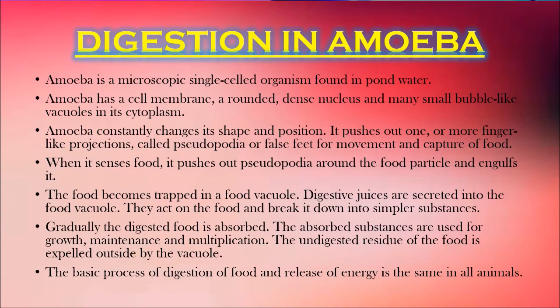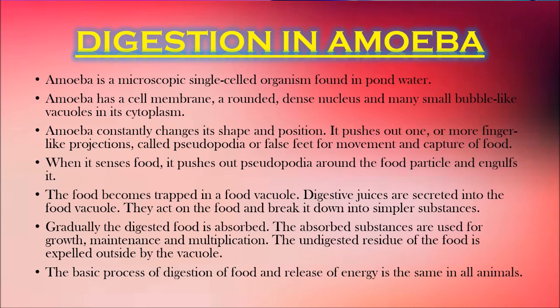So far, we learnt about animals which possess digestive systems, but now there are so many organisms which do not possess a digestive system. They don't even have a mouth. So, how do you think they acquire and digest food? Now, let's talk about amoeba. Amoeba is a microscopic single celled organism found in pond water. Single celled, it has only one cell in its body, while the human body is made up of millions of cells.